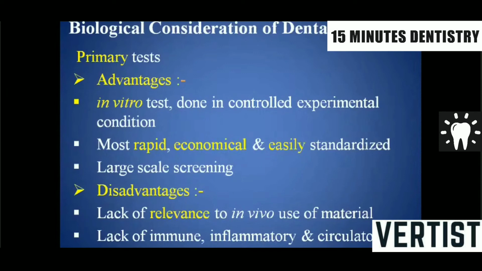It is the most rapid, economical and easily standardized kind of test, and large scale screening is always possible in the case of a primary test. But it does have some disadvantages: it has a lack of relevance to the in vivo situation of that particular material in the patient. It does not have any immunological, inflammatory or circulatory system.